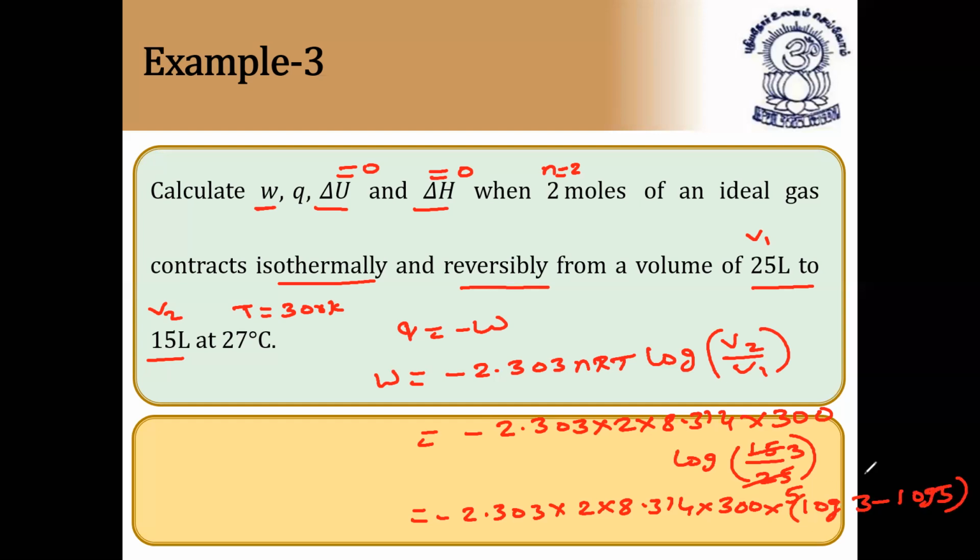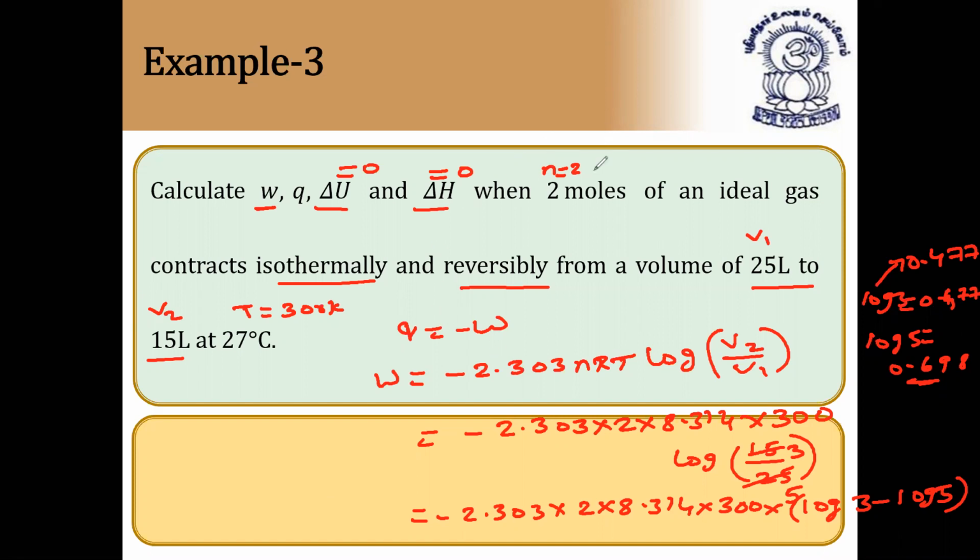So log 3 value is 0.4771, so log 3 is equal to 0.477, and log 5 value is equal to 0.698 approximately. You can take these values and substitute them, and you'll get the answer. I hope it is clear.